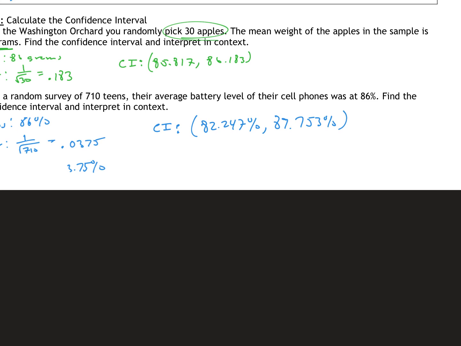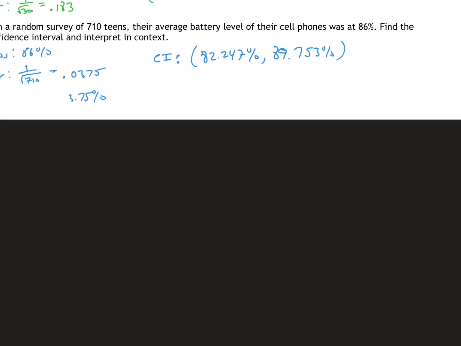So what this means, and I'll write this one in words so you can see it, and that's a 9.